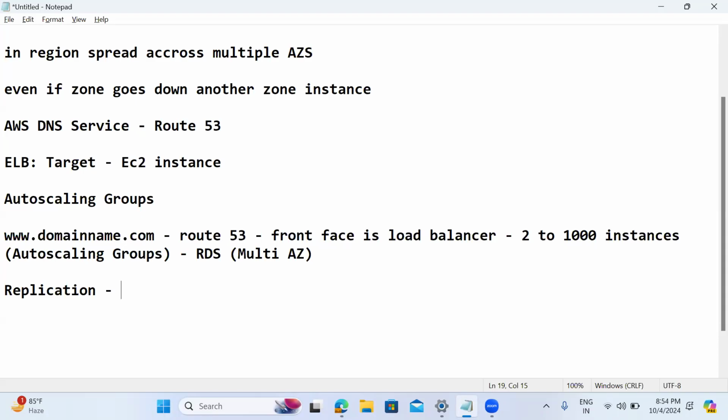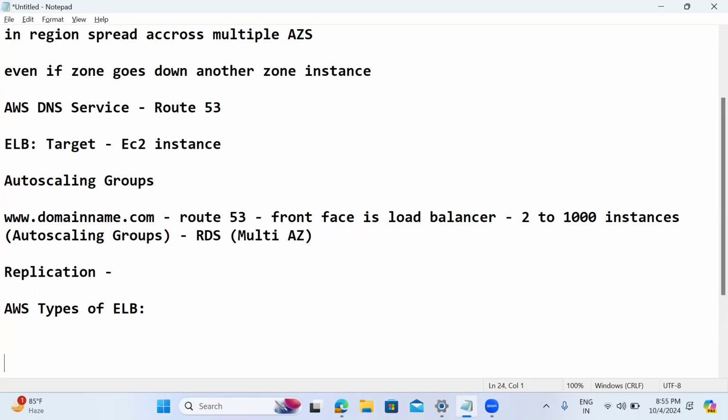But who is going to switch the traffic from one region to another region? Route 53 is going to switch. But within the region, who is going to take the decision? Load balancer will take. Okay, so now in AWS, what are the types of load balancers we have?